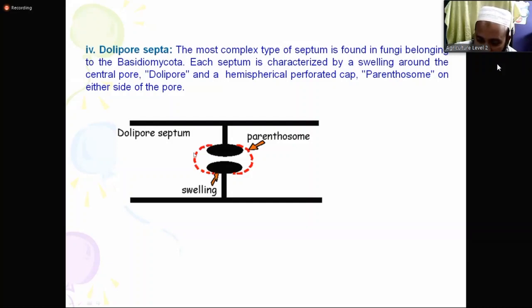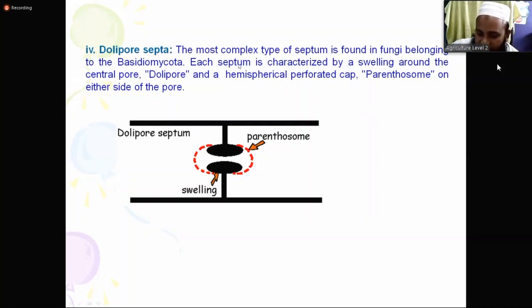And there is another cap-like structure. This cap-like structure is called parenthosome. And this type of septa is called dolipore septa or dolipore septum.